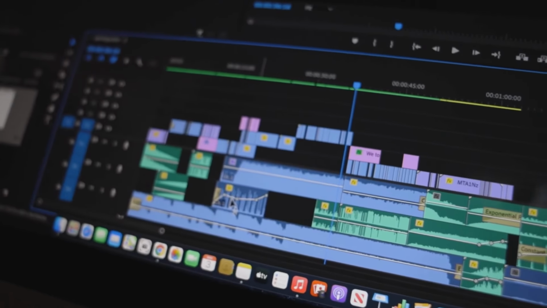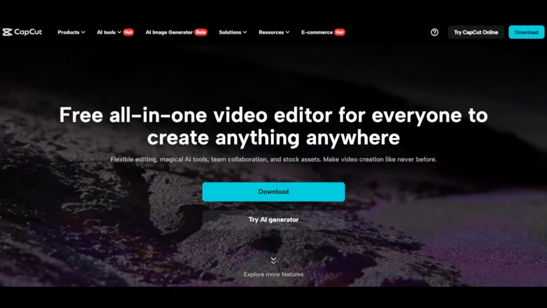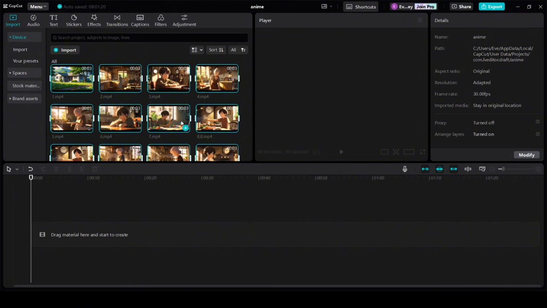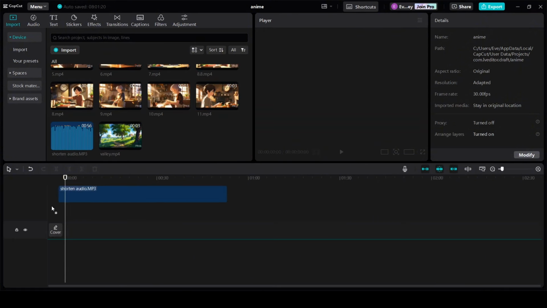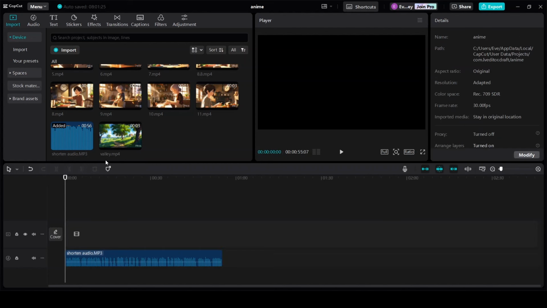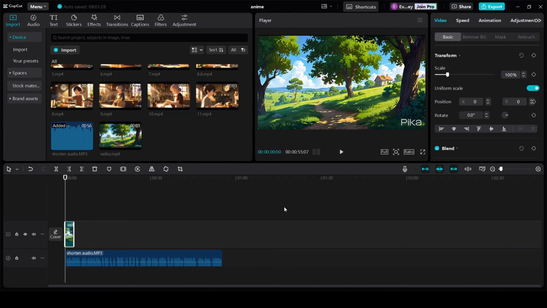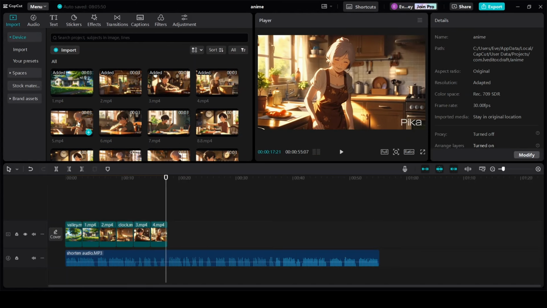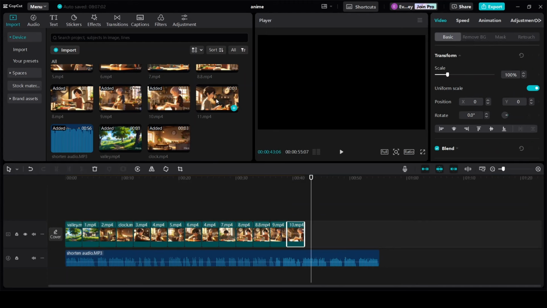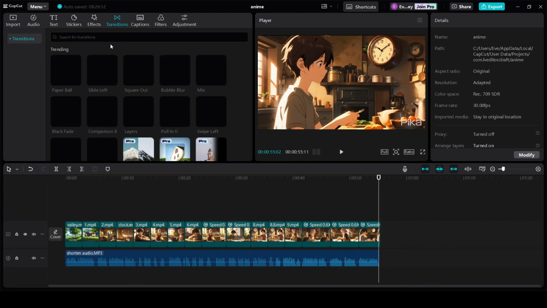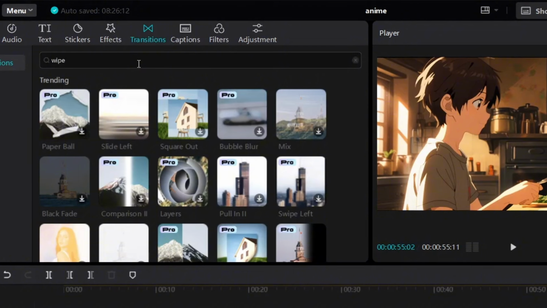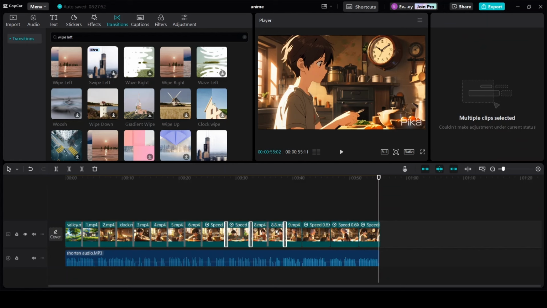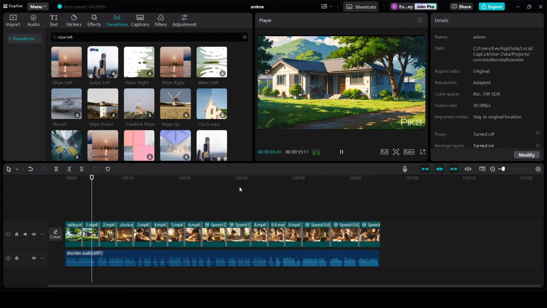Let's put everything together. You can use any video editing tool, but I like using CapCut as it's very user-friendly. Open a new project on CapCut, then import the video clips and voiceover. Drag the voiceover on the timeline first, then the first clip. Listen to the voiceover to know when you need to change the scene and add the next clip. Adjust the video clip if needed to match the length of the scene and repeat the process until all clips are added. Now to make it more engaging, let's add a transition. Search for wipe left transition, then drag it in between every scene, just like you're flipping pages of a book. And it will look like this.